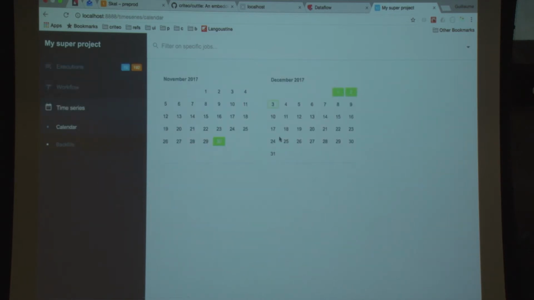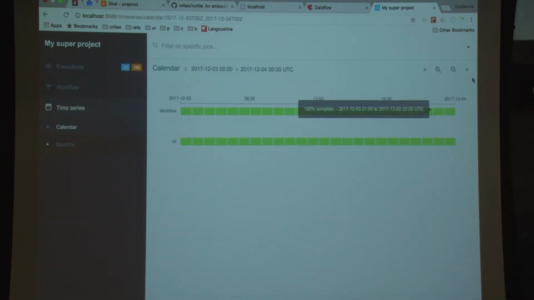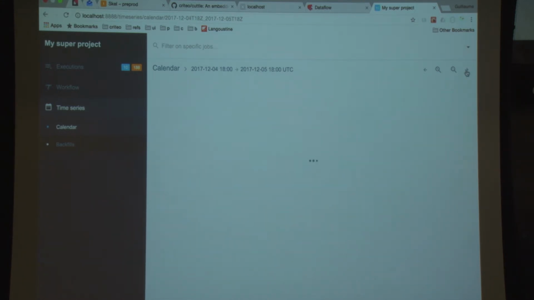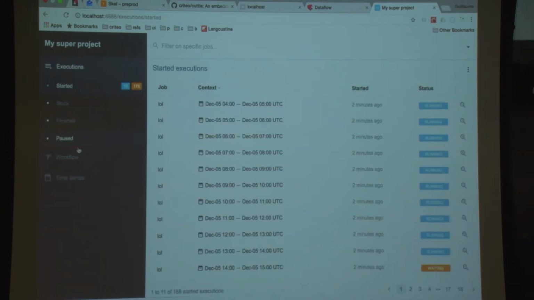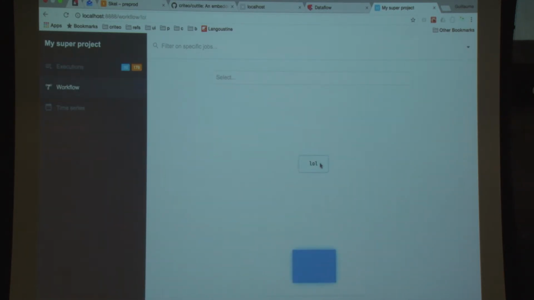I can open the calendar, and you see it makes some progress. The blue ones are running, and the yellow ones are waiting. This is my workflow, by the way. My workflow is a single job.